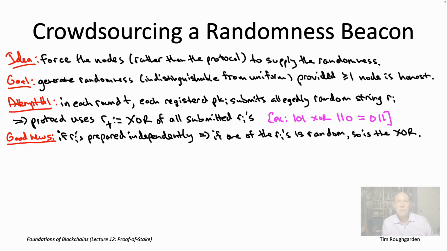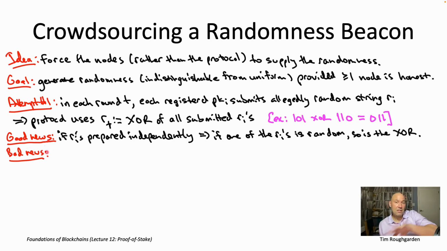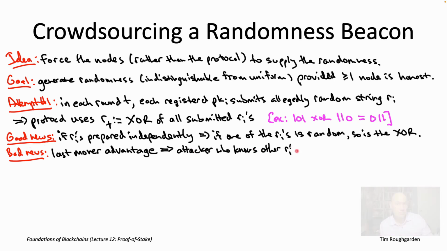All right, so that should seem pretty great. So why can't we just stop and declare victory? Well, it's because of this hypothesis in the good news: if the R sub i's are prepared independently, if each R sub i is prepared without knowledge of any of the rest of them. And the problem manifests in the extreme opposite situation, where there's a node that actually knows all of the other contributions before it chooses its own.